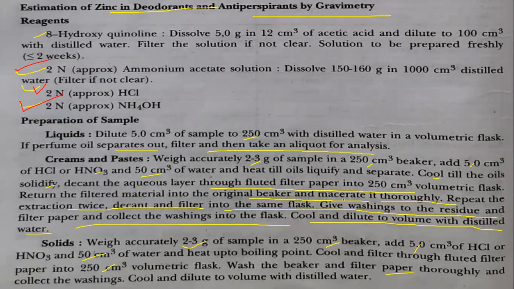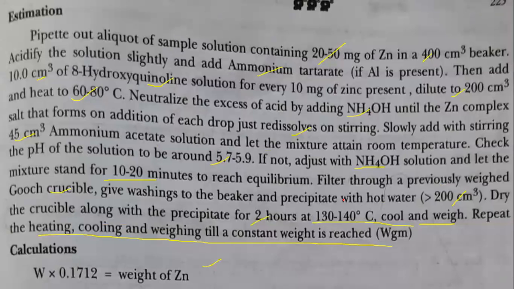Now, deodorant antiperspirant may be present in liquid form, cream or paste, or solid. Hence the preparation of sample is given for all three forms here, and that is what we use for the estimation. With the sample prepared this way, we do the gravimetric analysis to get the final weight of zinc present in the sample. So this is all about this topic.